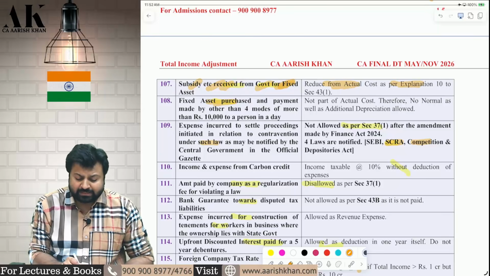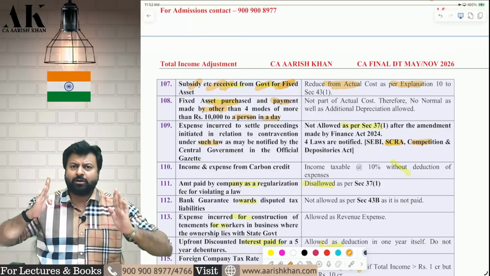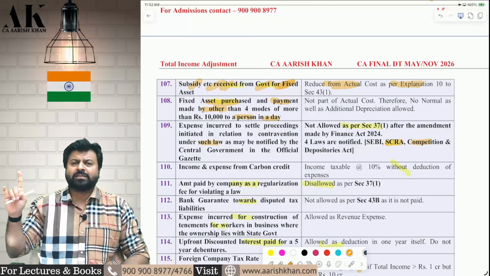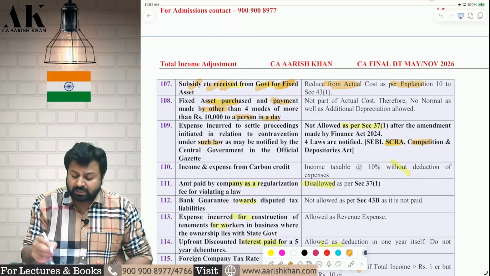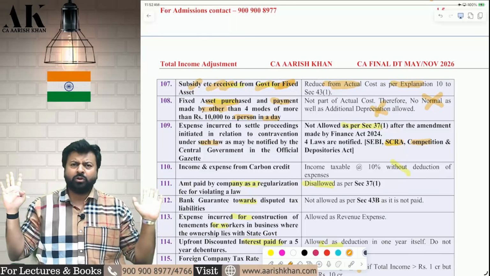Next, you are purchasing some asset and the payment is made to a person in a day by other than 4 modes. So if you are purchasing any fixed asset and making the payment to a person in a day other than 4 modes, then that much expenditure will not be considered part of actual cost. On that much expenditure, you cannot claim normal as well as additional depreciation. Both will not be allowed to you.